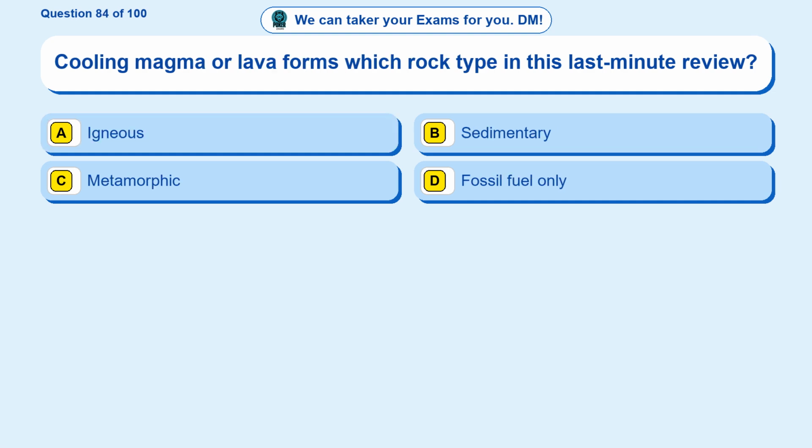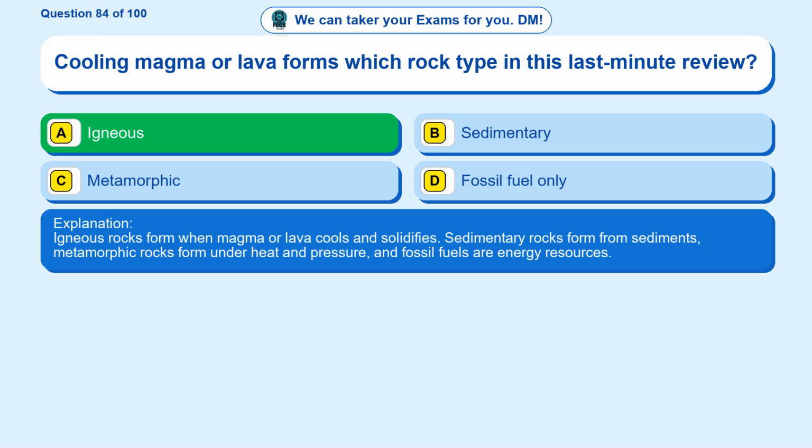Question 84. Cooling magma or lava forms which rock type in this last-minute review? Option A, igneous. Option B, sedimentary. Option C, metamorphic. Option D, fossil fuel only. The correct answer is option A. Igneous. Igneous rocks form when magma or lava cools and solidifies. Sedimentary rocks form from sediments, metamorphic rocks form under heat and pressure, and fossil fuels are energy resources.